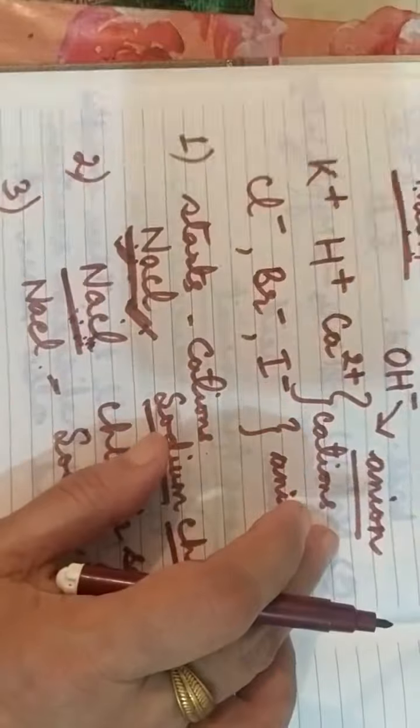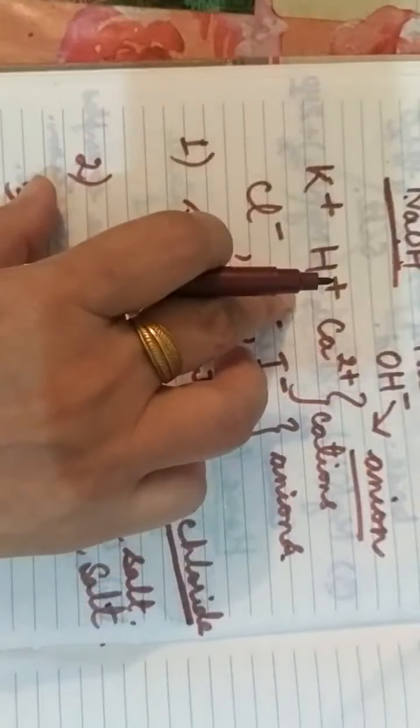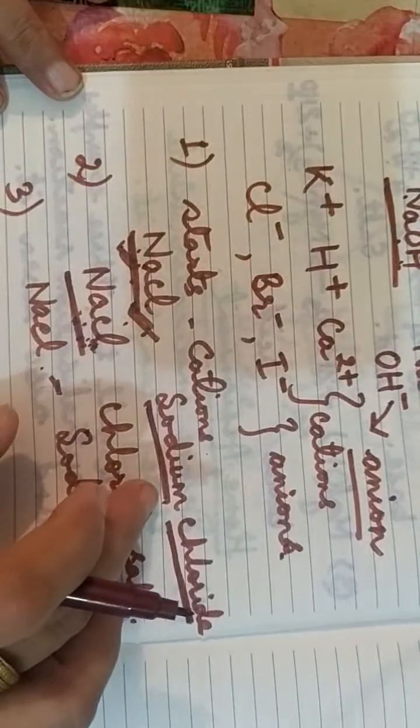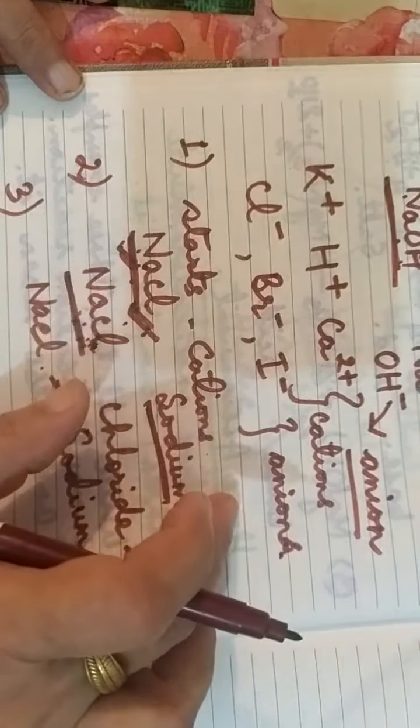Sodium salt. Now this is clear to everyone. Again we can see the second point, that a salt can be named only by the name of the cation. Here sodium is the cation, so it can be named as sodium salt. And in the last case, a salt can be named according to the name of the anion. So here it is chloride salt.